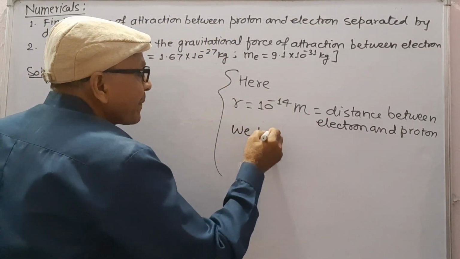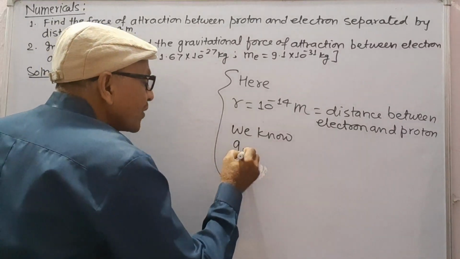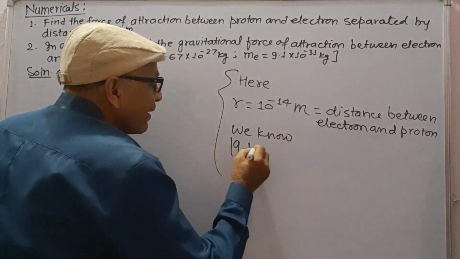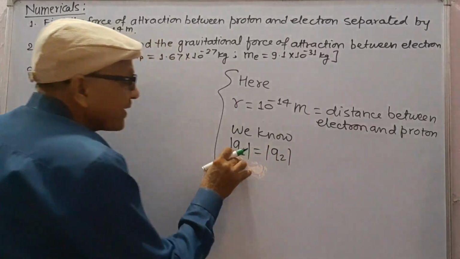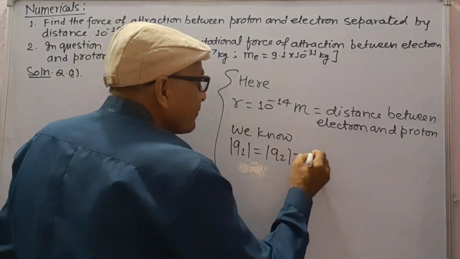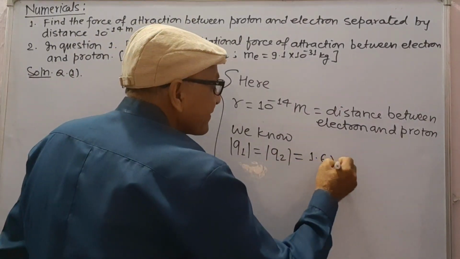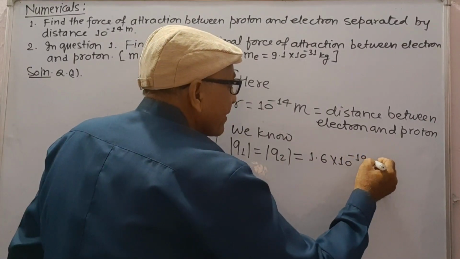We know charge q1 is equal to charge q2. This is charge of electron, this is charge of proton. Both have same magnitude, 1.6 into 10 to minus 19 coulomb.